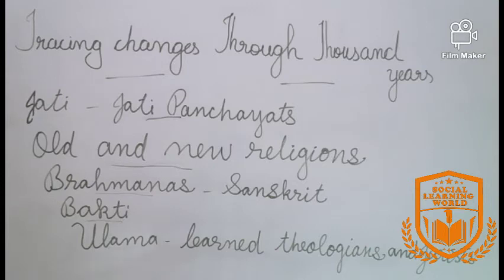Now Islam also came during this period. So this was also the period when new religions appeared in the subcontinent. Merchants and migrants first brought the teachings of the Holy Quran to India in the 7th century. Later we can see many rulers were patrons of Islam and the ulama. Who were ulamas? Ulamas were learned theologians and jurists. Later we can see Sufism also emerged in Islam. Sufism emerged as an idea focused on simple rituals through songs, hymns and dance.